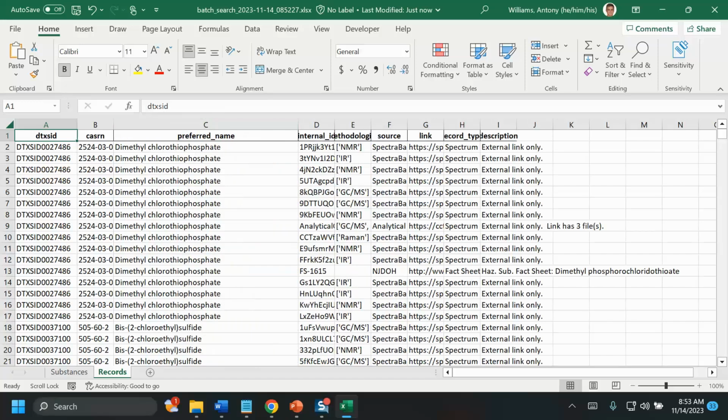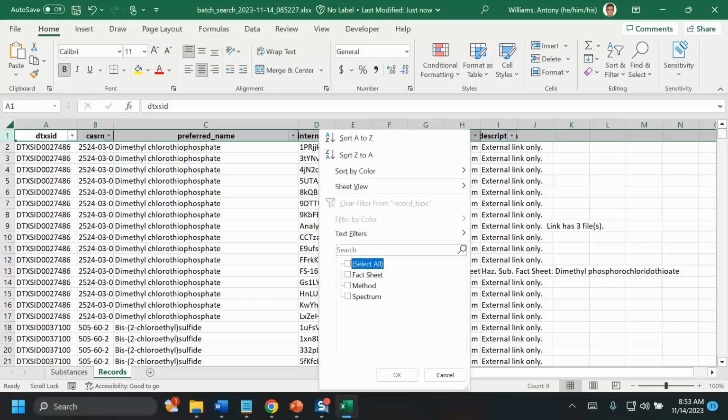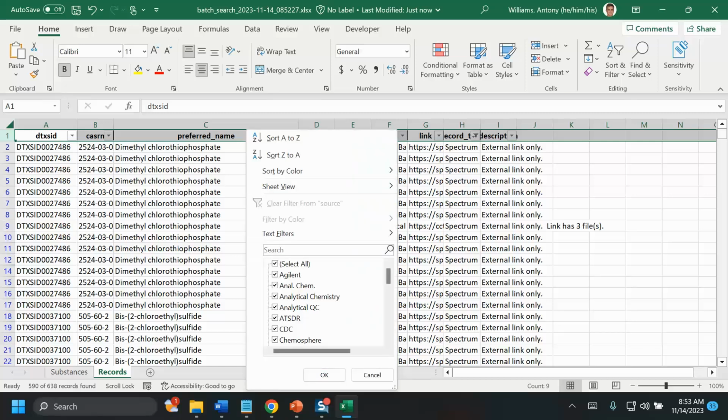we can see whether or not there are different spectra available. Now in this case, you can see we have NMR, IR. These are links to SpectraBase. We don't actually host at this point NMR and infrared in the database. So what I'm going to do is filter out and find the methods directly. So this is standard Excel functionality. I'm going to just look for the methods and the spectra. I'm going to filter out the external link so that I remove SpectraBase.